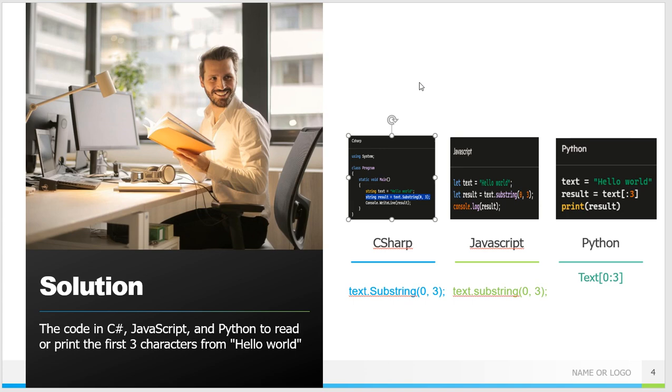The same way we use the function called substring in JavaScript. Same, we will pass the same thing. But if you see in Python, we use only the text function, and it is very simple. You just need to pass 3 as the parameter. That's it. That is how simple it is in Python.